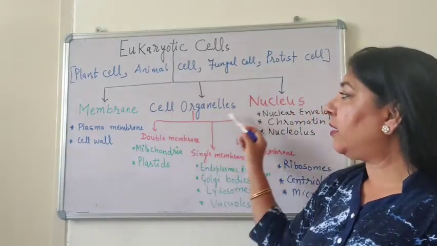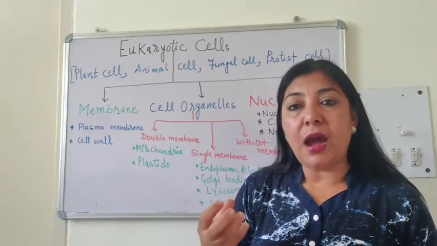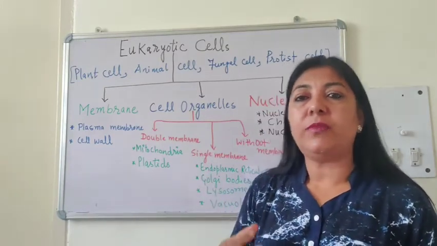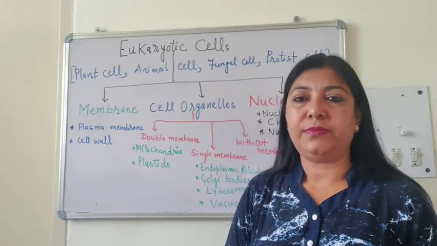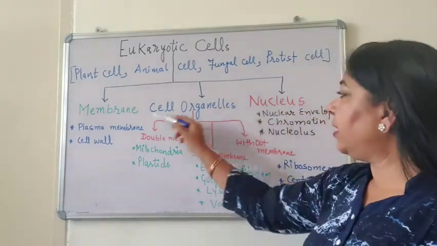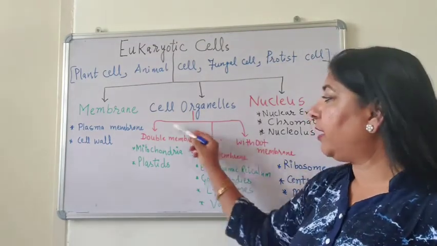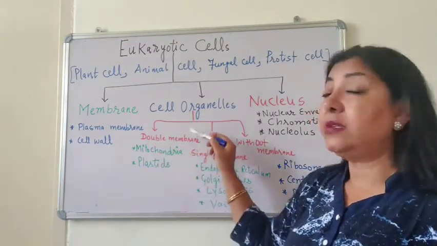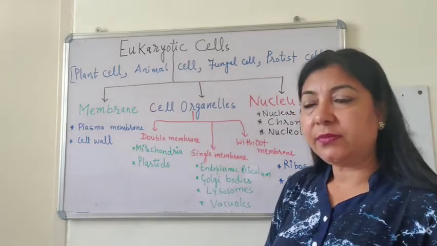Then the next group is cell organelles. These are the small machineries of the cell which are present in the cytoplasm. And in this also there are a lot of variations. We will study the double membrane cell organelles like mitochondria and plastids.